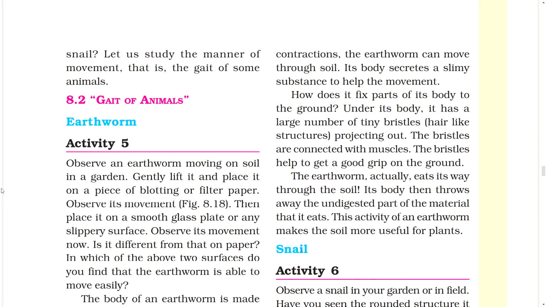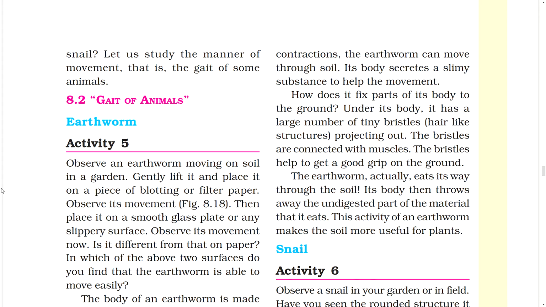8.2 Gaits of animals. Earthworm. Activity 5. Do this. Observe an earthworm moving on soil in a garden. Gently lift it and place it on a piece of blotting or filter paper. Observe its movement. Then place it on a smooth glass plate or any slippery surface.